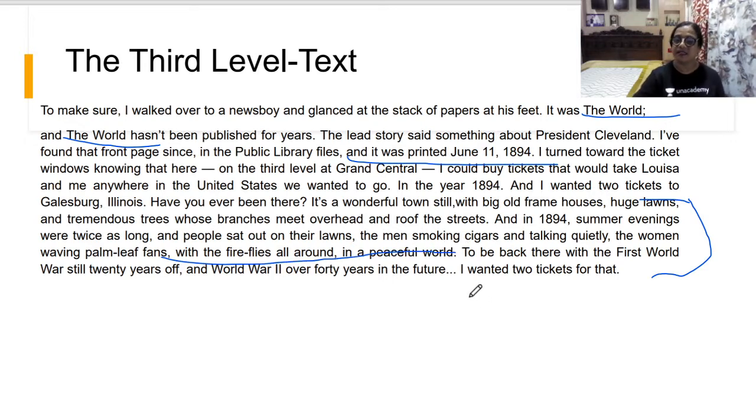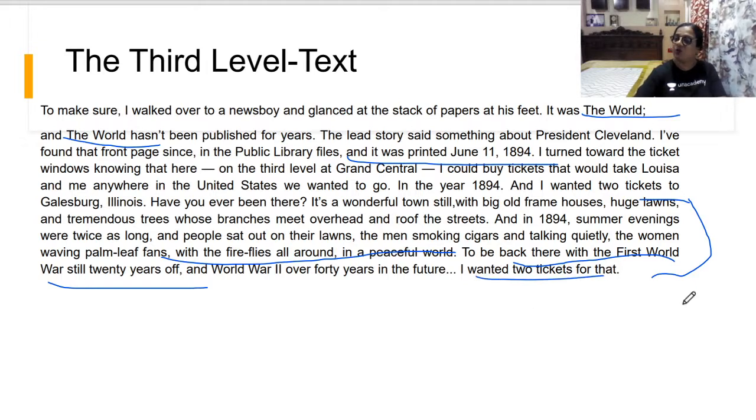And what time was it? Now, this line is very important. To be there with the First World War twenty years off. So 1894, twenty years after 1894, was the First World War. I told you that the author lived between 1900 and 1911. So 1914 was the World War, which is mentioned here, the First World War. So the time in which Charlie entered was twenty years before the First World War, that was 1894.